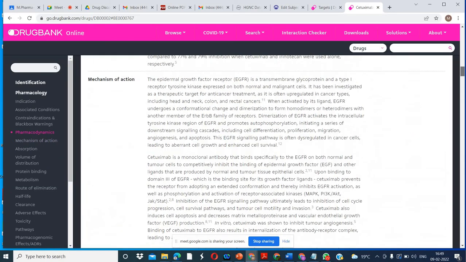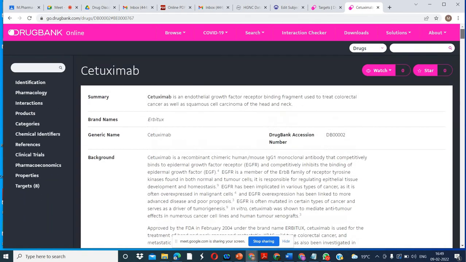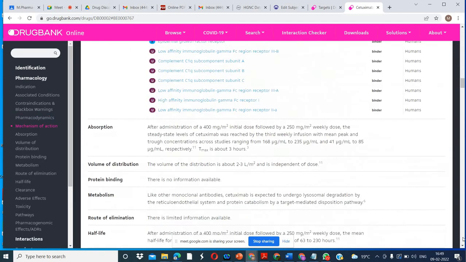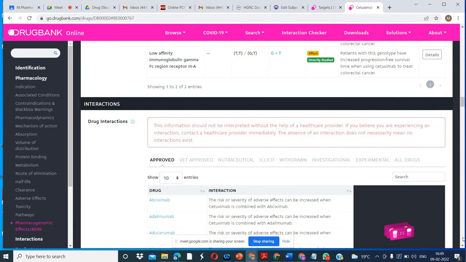We have all the information, a lot of it. But to understand anything, we need to select one drug or one target. Then we can do better searching.